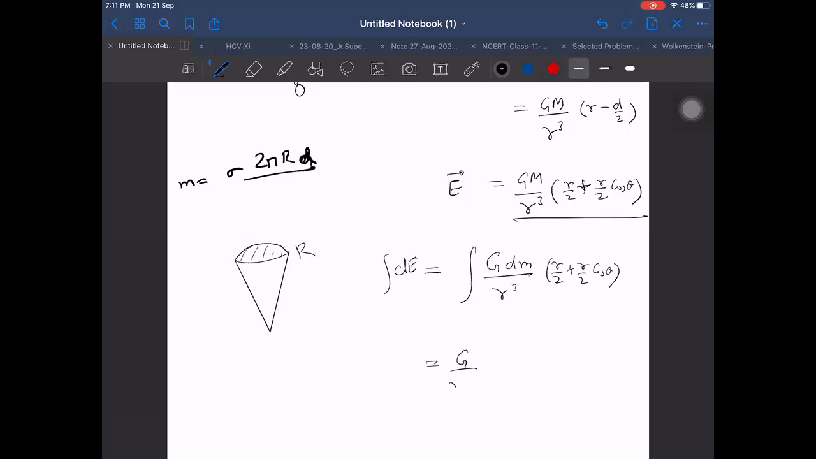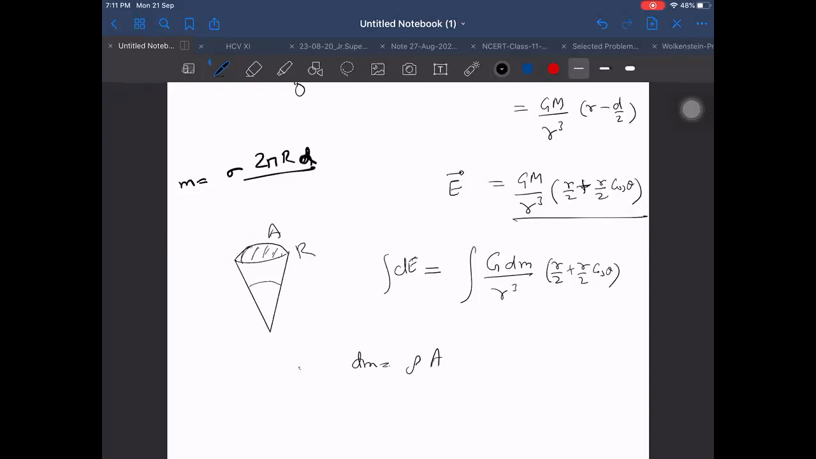G upon R. Wait, I cannot take R cube outside because it is varying. What should I do now? Let us think about that. I can write this again as we wrote last time. What I wrote last time, I wrote dm as rho into area. Area is A for this part, but area is variable here. That will be varying as the distance changes. I can write area as, okay, I know what to do next.